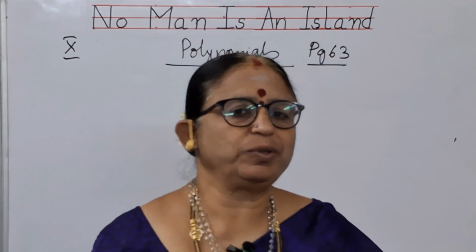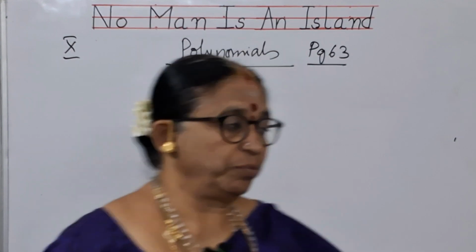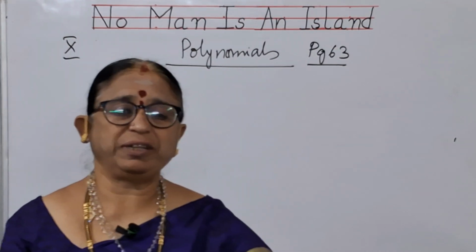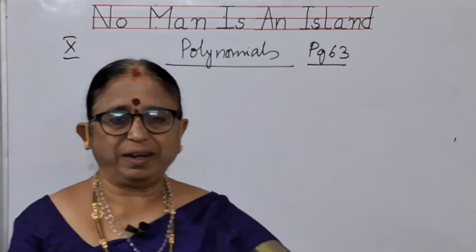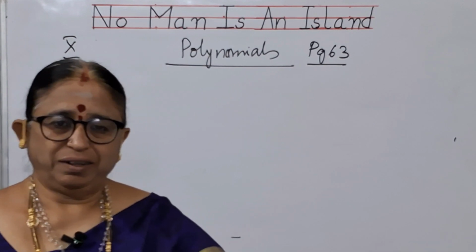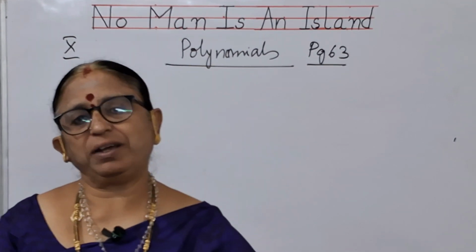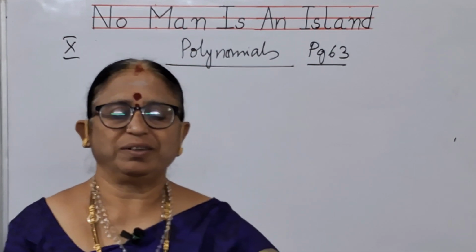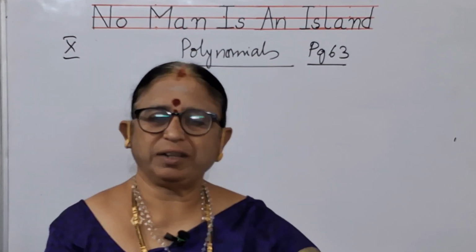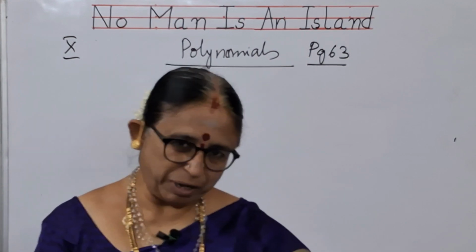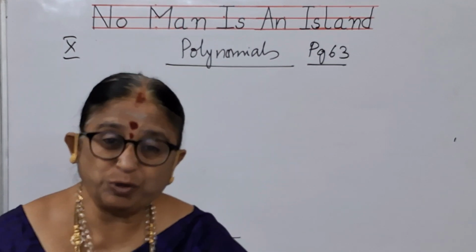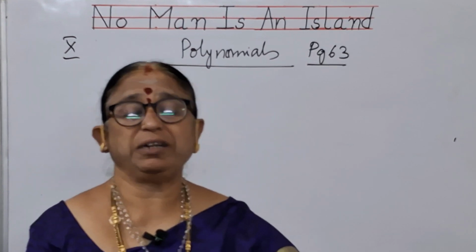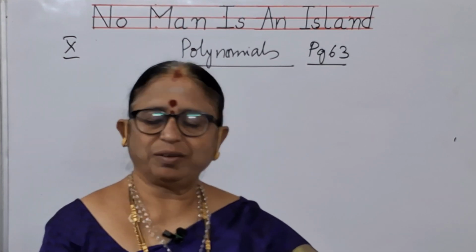So before going to do that, let us have a small discussion about the problem. No man is an island. What do you mean by this, children? No man is an island. You know what is an island? It's a place which is surrounded by full of water. It always stays alone. No other landform will be there with it. Can man be like that? Can you be like that? A single person without anybody's involvement. It is not possible.